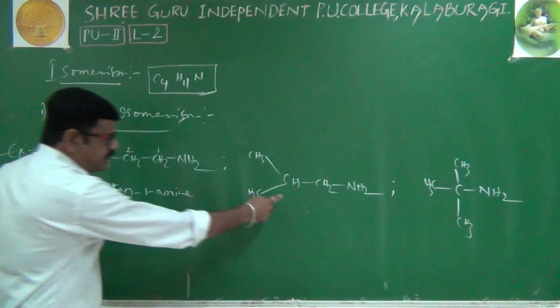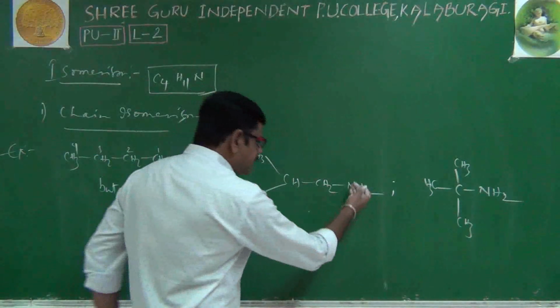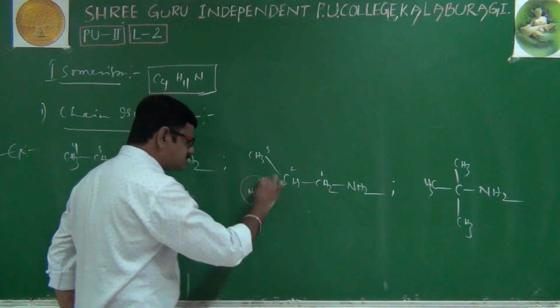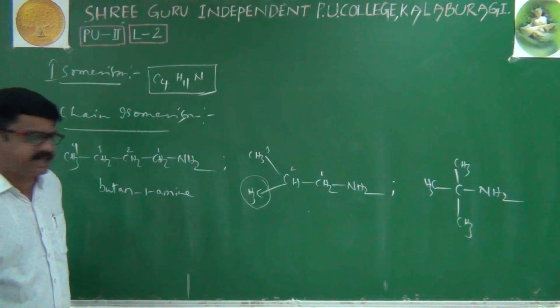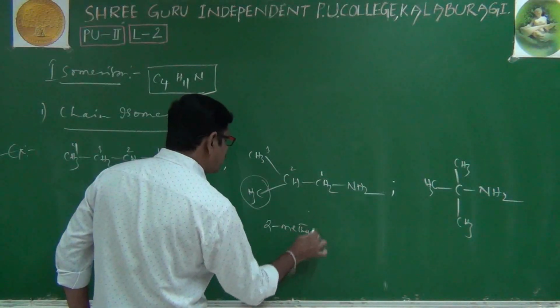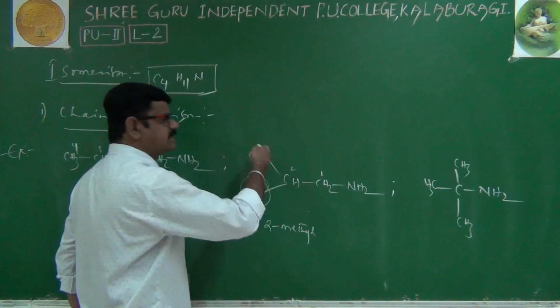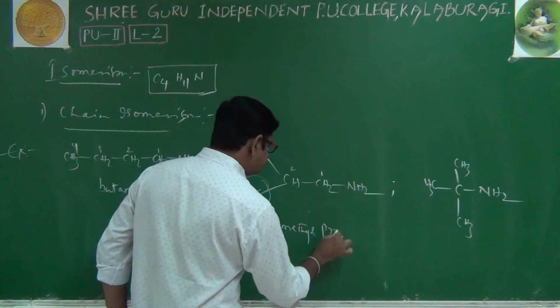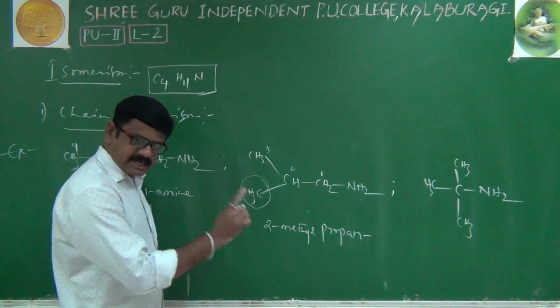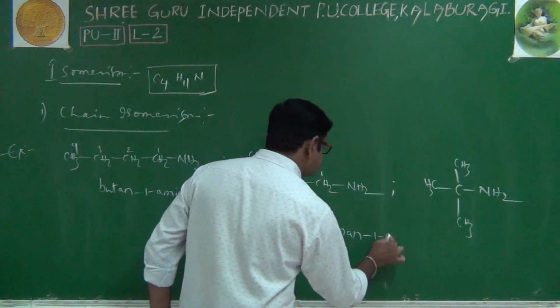Now the next one: the NH2 attached carbon is number 1, then 2, 3. The other carbon is just a branch, not part and parcel of the parent chain. That's why its IUPAC name is 2-methyl. In the parent chain there are only 3 carbons, propane, of course. The last letter e is removed, and 1-amine.